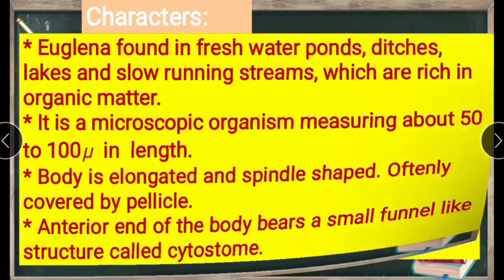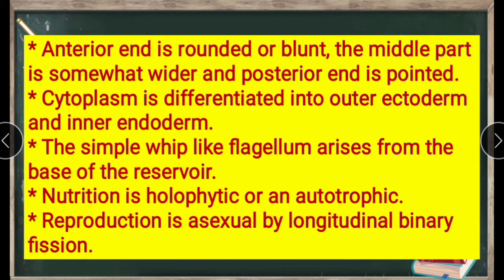Next, the cytoplasm is differentiated into outer ectoplasm and inner endoplasm. We already know about that. The cytoplasm divides into two types: the outer layer we call the ectoplasm and the inner layer we call the endoplasm. A simple whip-like flagellum arises from the base of the reservoir. Whip-like means like a leather whip, and these are formed at the base of the reservoir.